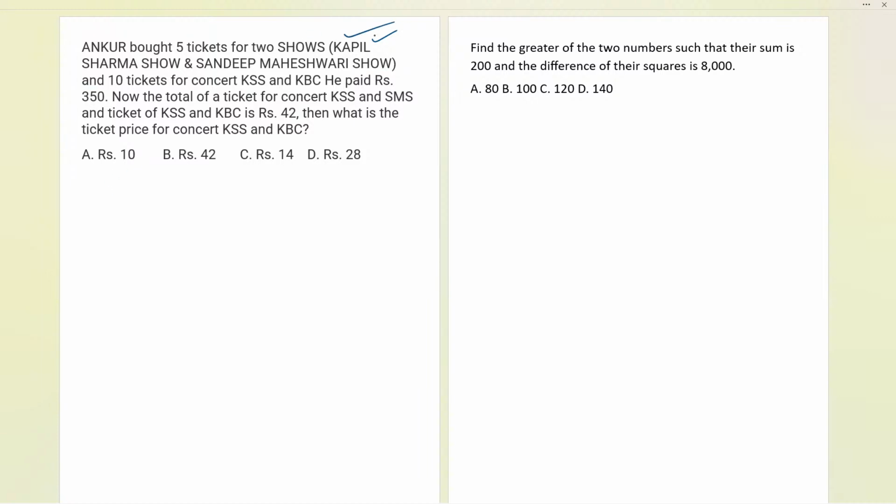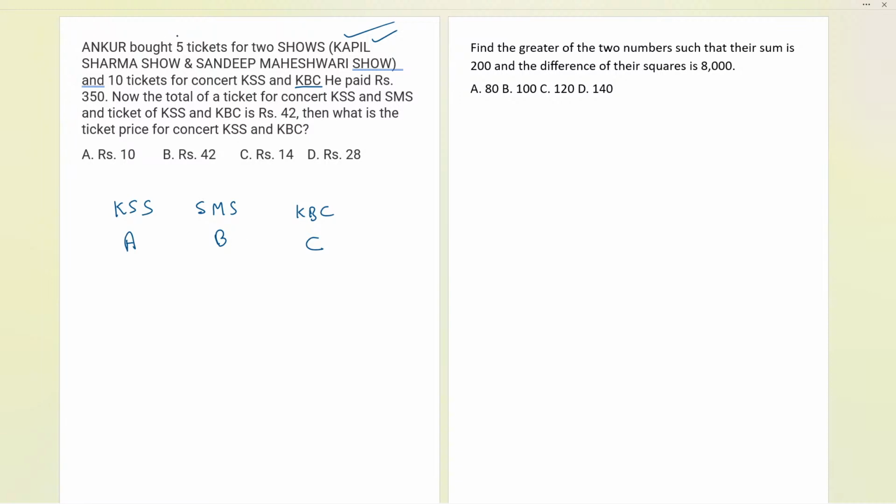So now let us see over here. We have the Kapil Sharma show. These are big names and if I write them out it will make the question very complicated. If the question is complicated, what can I do to make it easier? If it is the Kapil Sharma show, take it as A. If it is the Sandeep Maheshwari show, take it as B. And if it is KBC, Kaun Banega Crorepati, we can say that is C. A, B, C are the 3 different representations I have taken to simplify our question.